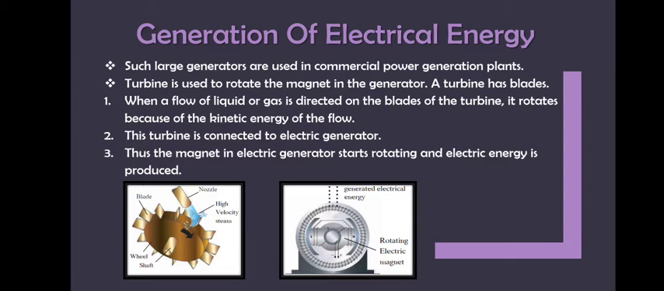Now this turbine will be connected to the electric generator. Thus the magnet in the electric generator starts rotating, and thus electric energy is produced.